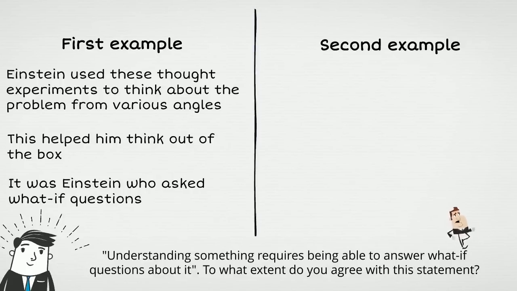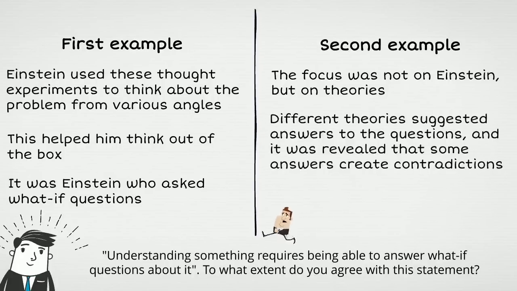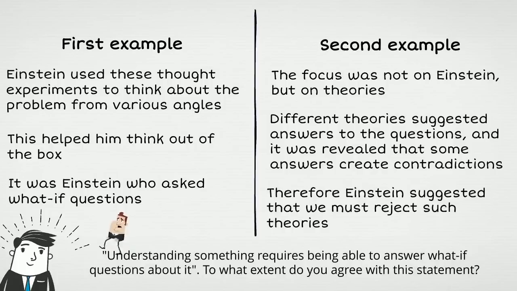In this second example, however, the focus was not on Einstein, but on theories. The question was, what happens if we travel on a beam of light, or what happens if a magnet and a conductor travel together through luminiferous ether? Different theories suggested answers to these questions, and it was revealed that some of these answers create contradictions. Some theories were not able to answer the what-if question without creating a contradiction. For that reason, Einstein suggested that we must reject those theories.